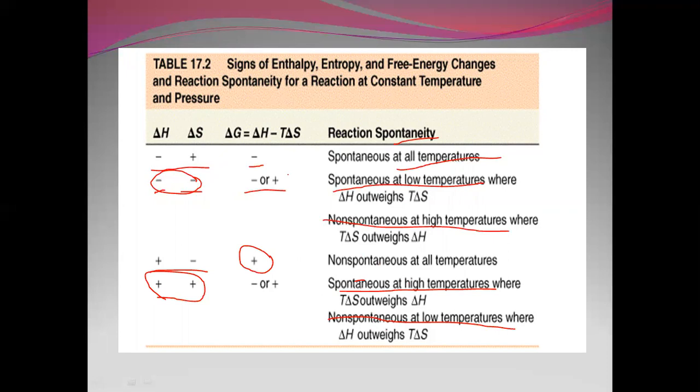If delta H is positive and delta S is negative, non-spontaneous at all temperatures. If delta H and delta S both are negative, it may be spontaneous or non-spontaneous, and if both are positive, again it depends on the condition, temperature. If both are negative, spontaneous at low temperature. If both are positive, spontaneous at high temperature. So you have to remember that point.